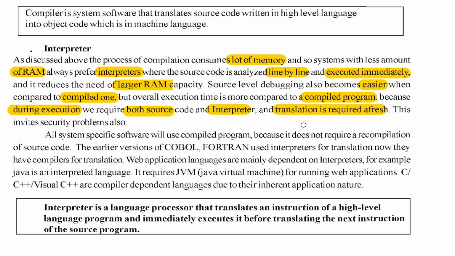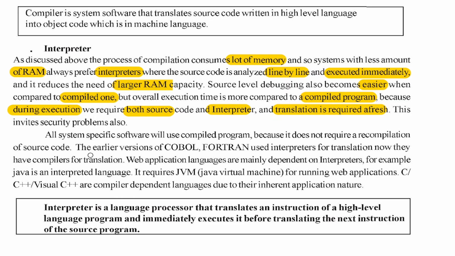This invites a security problem also, because every time someone translating can also make some modification. It's not secure. So this is something about the interpreter. All system specific software will use a compiled program, because it does not require recompilation of source code. That's the advantage of the compiler.